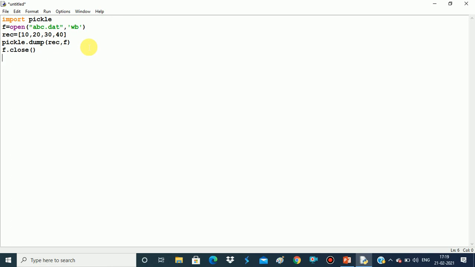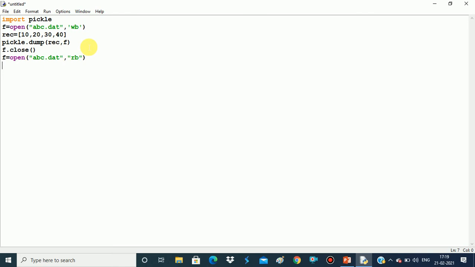Again we want to read the data from this file, so we need to open this file in the read mode now. We'll use the file handle f equals to open. The name of my file is abc.dat. Now since we need to read from the file, so we have to give the mode as RB, that is read the binary data. Now this is my mode.